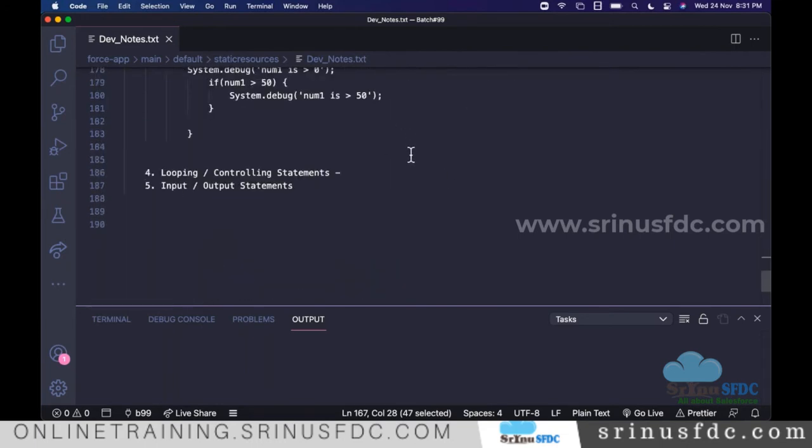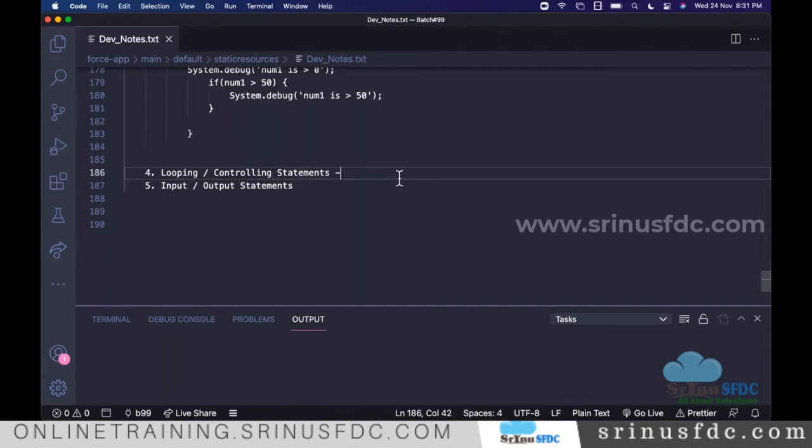Now today we are going to understand how to execute the same statement multiple times. Let's say I want to execute the same statement 100 times. When you have such scenarios, that time we use the looping statements, or controlling statements.